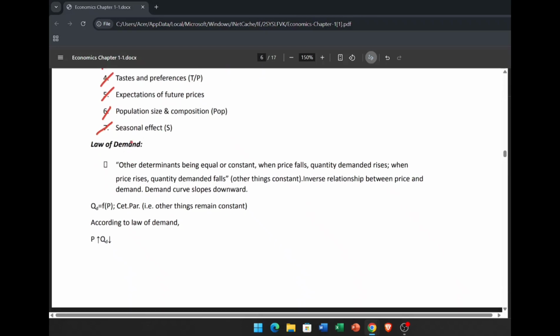Then the law of demand. So what is the law of demand? The law of demand says when the price falls, quantity demanded rises, and when the price rises, the quantity demanded falls. Basically, the law of demand says that there is an inverse relationship between price and demand, and the demand curve is downward sloping.